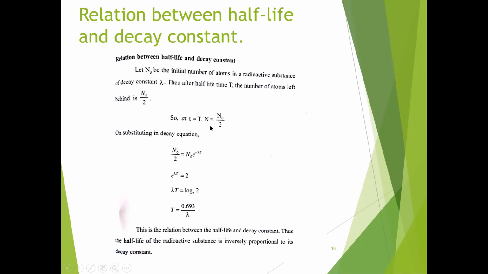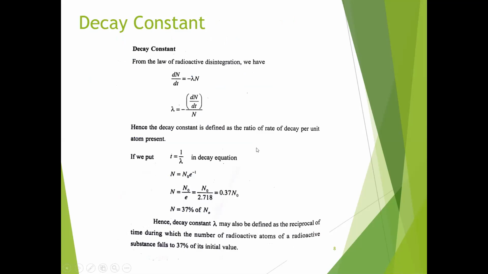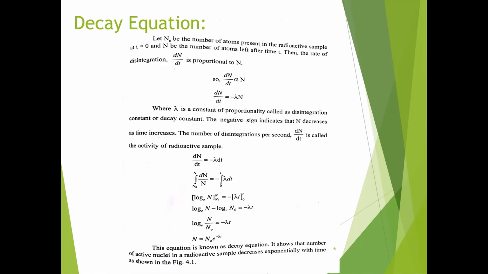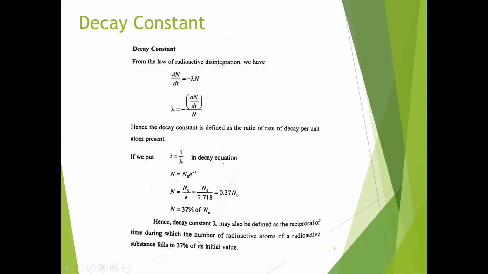Substituting in the decay equation, N is equal to n0 e to the power of minus lambda t, we put N equal to n0 by 2.